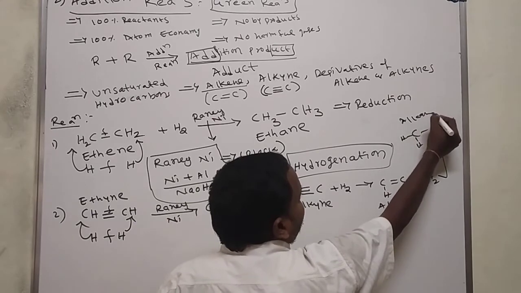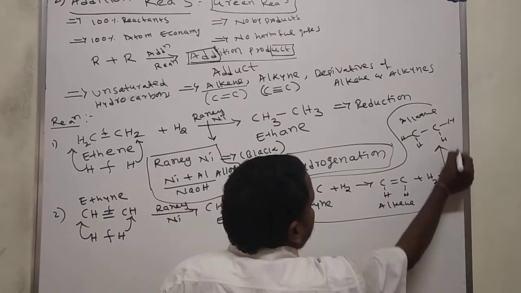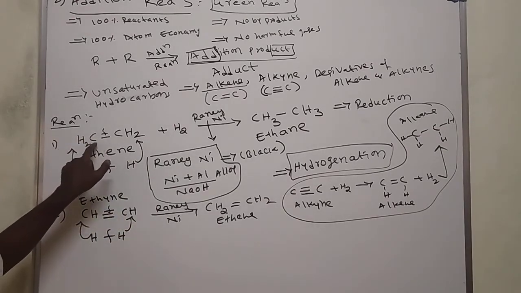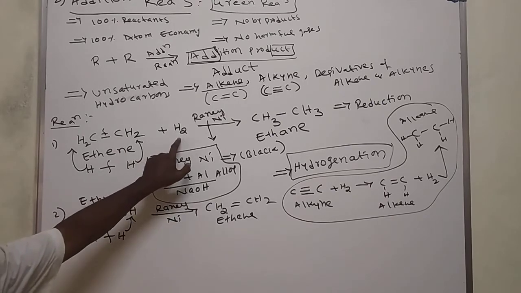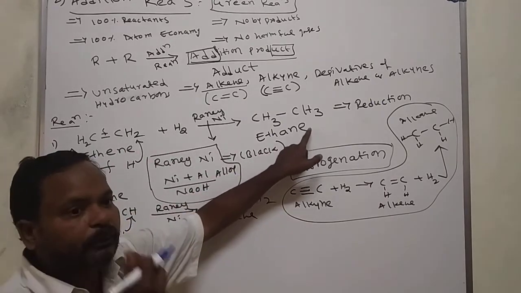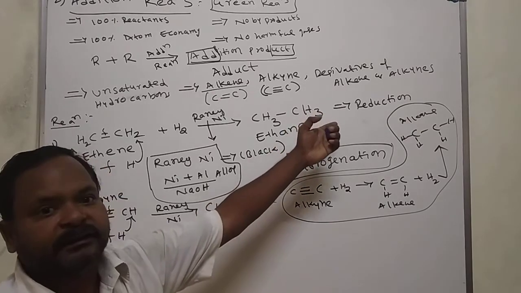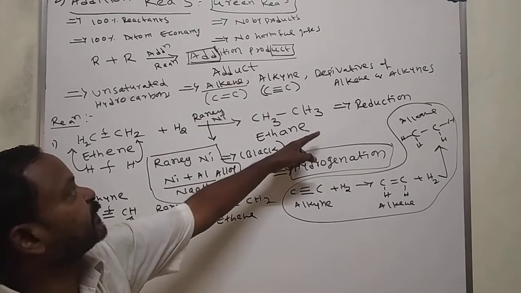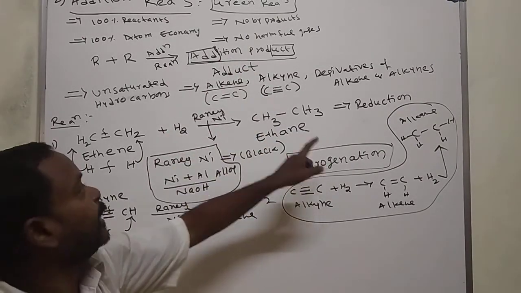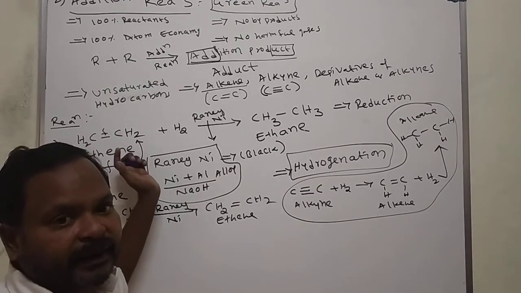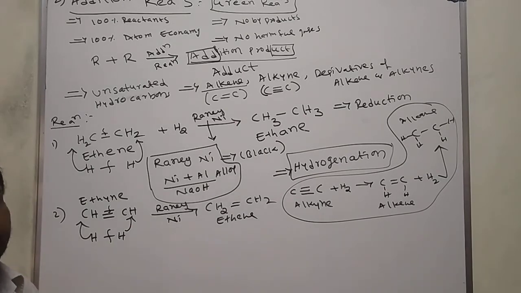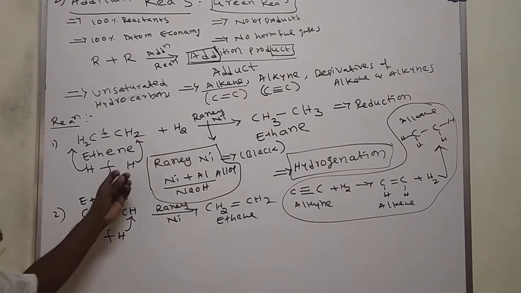This is the interrelation between alkene and alkane. See here, in this reaction CH2 is there and we added hydrogen. These two are the reactants, and completely we got only one product. There is no liberation of byproducts. Only one major product is formed, so no harmful gases are released and no byproducts. Here 100% of the reactants are involved in the reaction. That's why we call them 100% atom economy reactions, and that's why these are called green reactions. These are the examples for addition reactions.